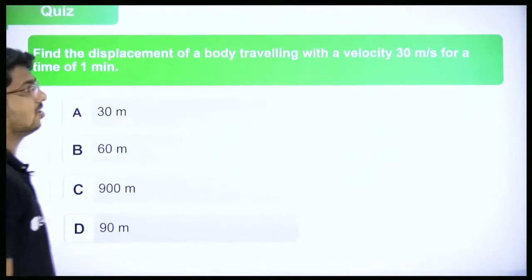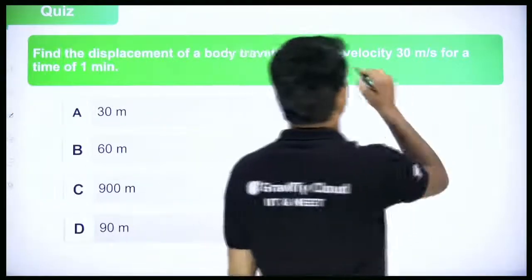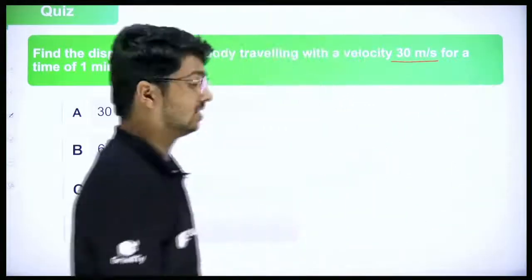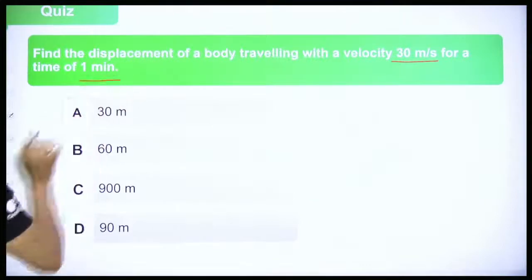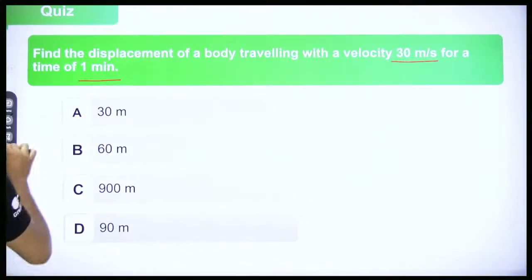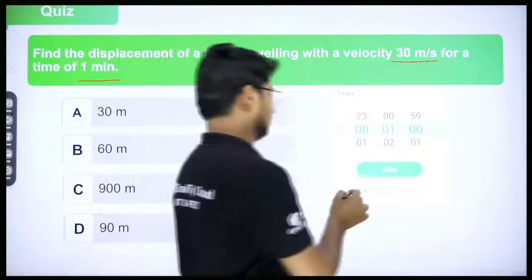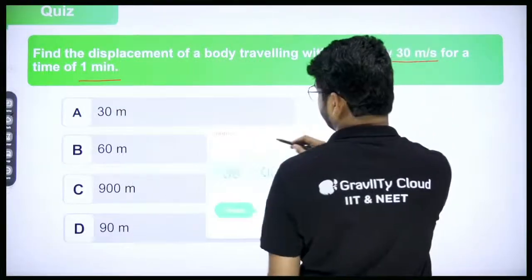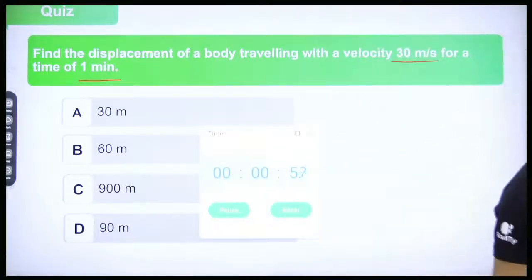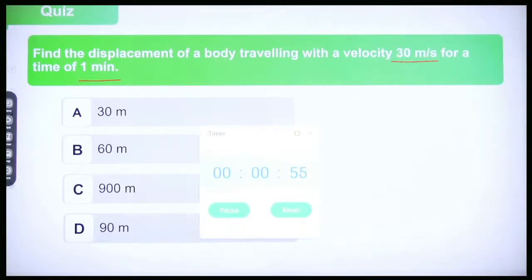Find the displacement of a body traveling with a velocity 30 meter per second for a time of 1 minute. Interesting question. There's a small trick there. So do it. Solve it, everyone. So you have to find out the displacement. Velocity is given, time is given.